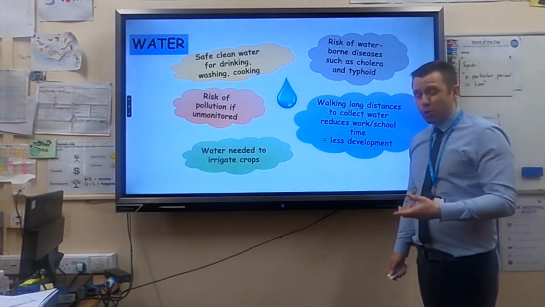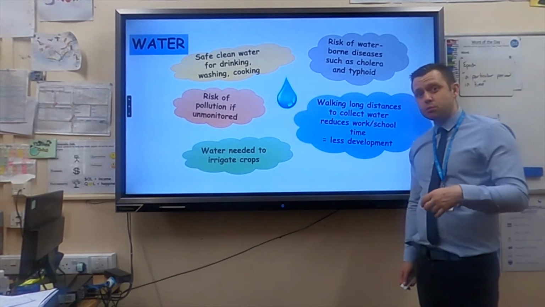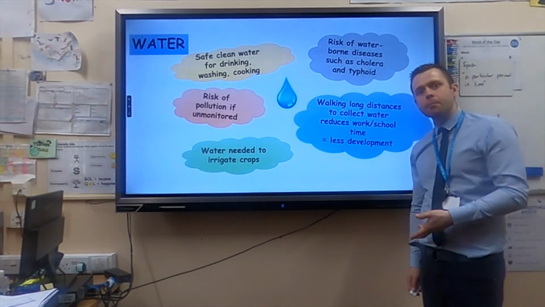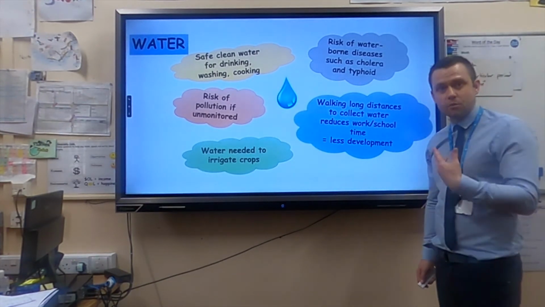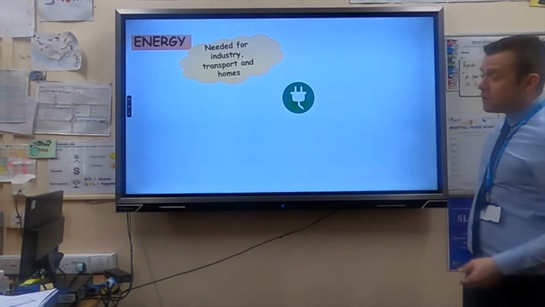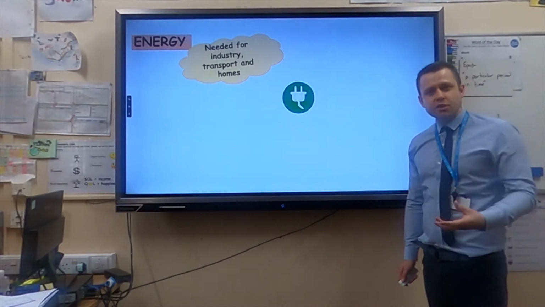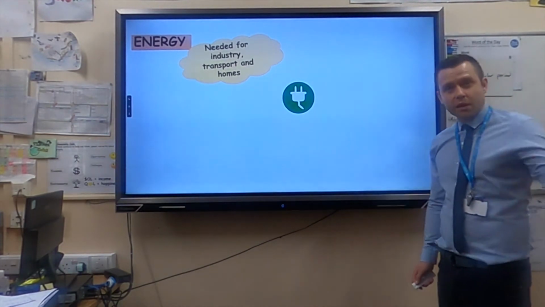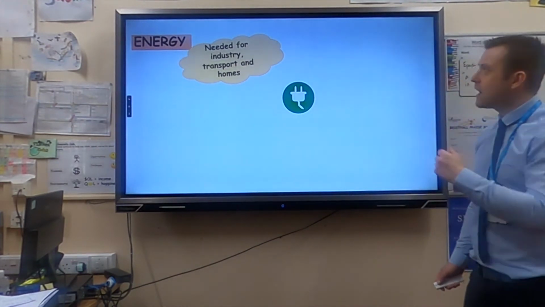And another example, water is needed to irrigate, which means artificially water crops. So the food that people eat and we eat, we need water for that. Energy, so quite obviously, I think it's needed for industry and transport. Okay, so think cars, think trains, think factories.